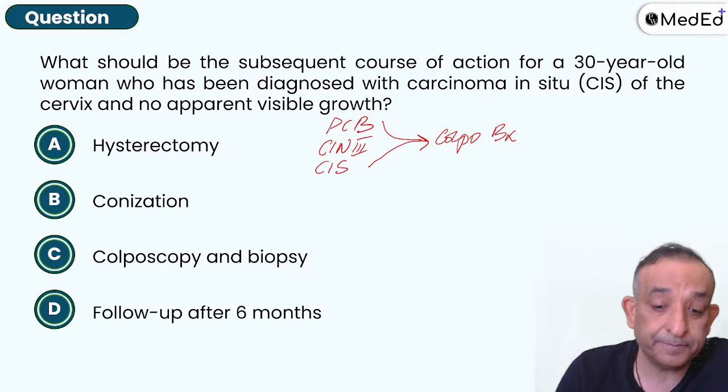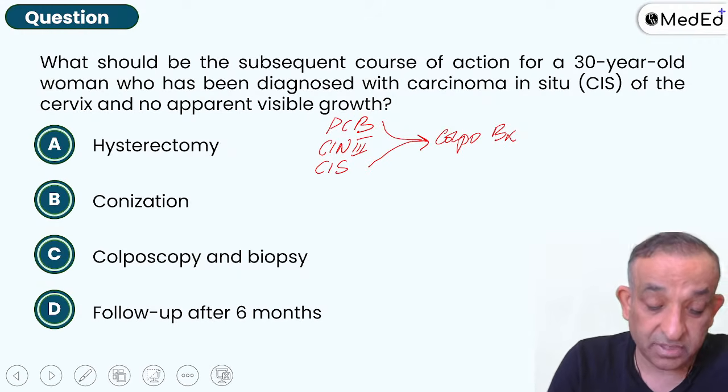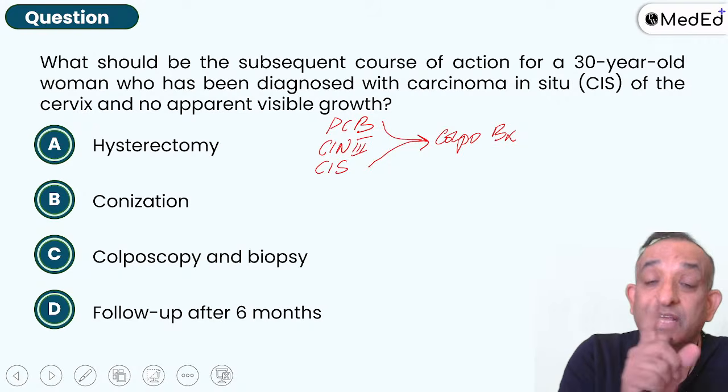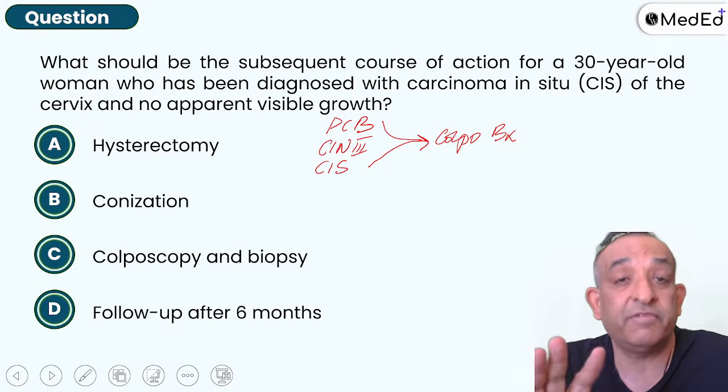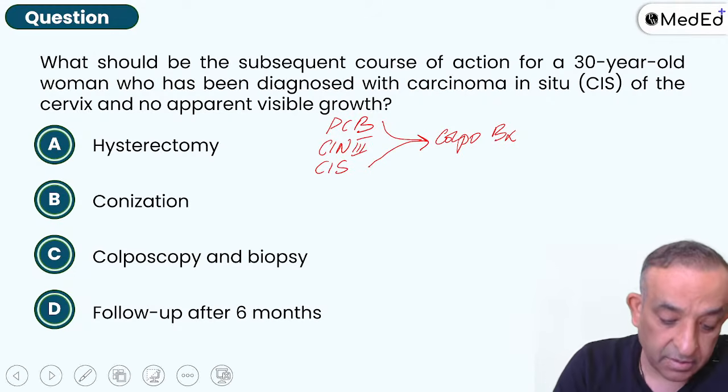Right? Okay, I get a little emotional sometimes. Some questions are very, very important. This one, and irregular vaginal bleeding in a woman who is 45, 50 years of age. These are the questions which are regulars in all your exams. Okay, let's move on and see the next one.